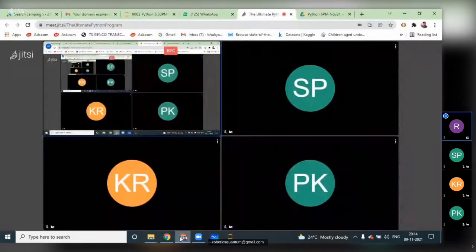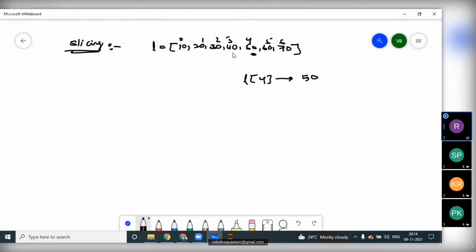But I want to get 3 or 4 values at a time. I want to get 30, 40, 50 at a time. How will you get it? If you want to get these three values at a time, the possibility we have is slicing.